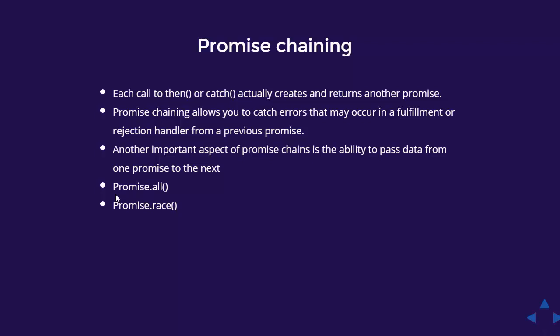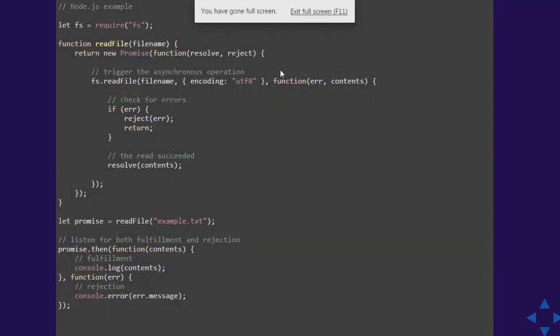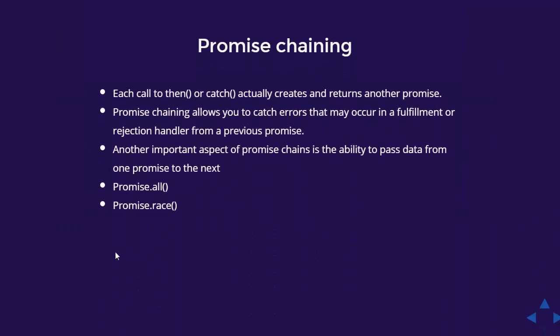Whenever you want to write the chaining, then you can do a chain of the promises like promise dot then, put these callbacks, then dot then, dot then, dot then. Inside the dot then just pass the function whatever you want to do. So every function in the chain is again returning a promise. So like promise dot then first chain, if that is resolved, then only it will execute the second chain of the promise, then the third chain of the promise. So you can do the chaining. If you want to execute these promises in parallel, then there is a method promise dot all.